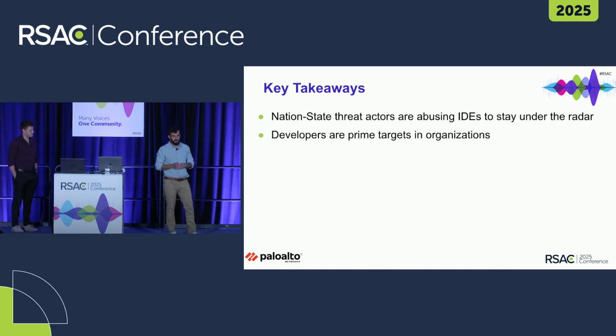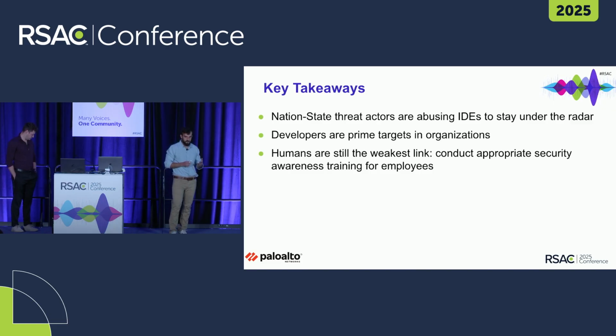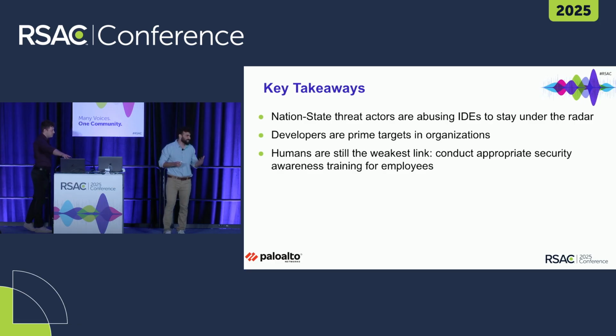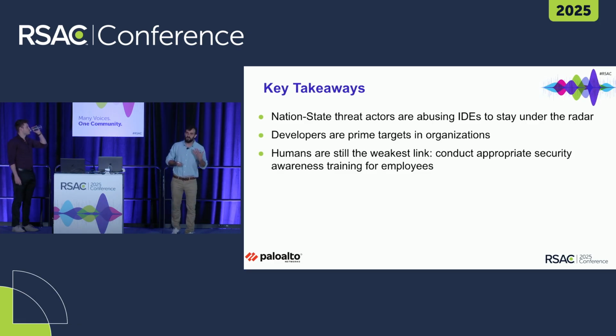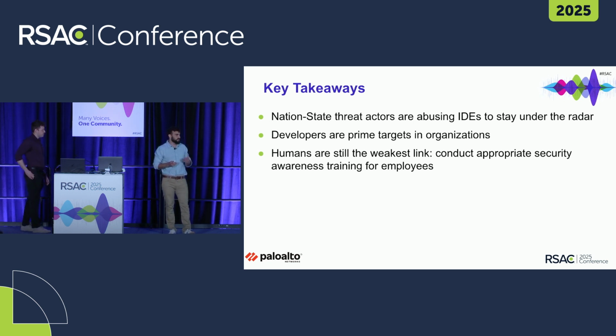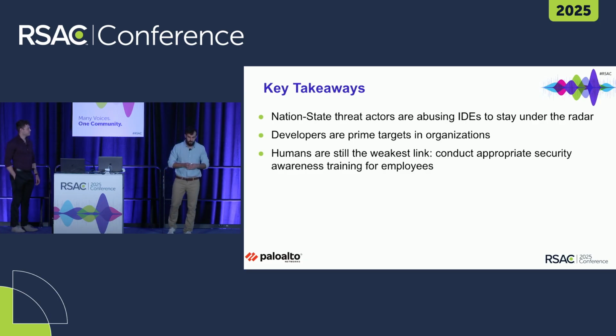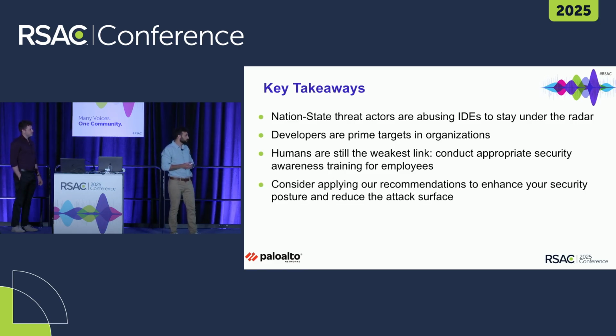Now, this leads us to the third key takeaway, which is the human factor. As of now, most developers are still human, and humans are the weakest link, right? This is why it's so important to periodically conduct cybersecurity awareness trainings for employees in general, and specifically for software developers in such cases that we showed you, so that employees will be familiar with similar threats and know how to handle them.